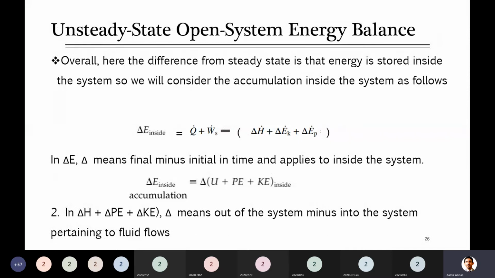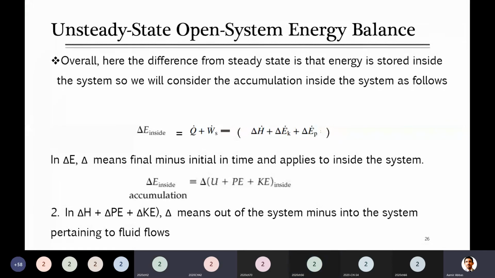Can you tell me which terms will be omitted first of all? On the left-hand side, delta E inside, will we include it or not? Yes, we will include it because this is the accumulation term and accumulation is taking place, so we can't omit this. Next, what about Q?